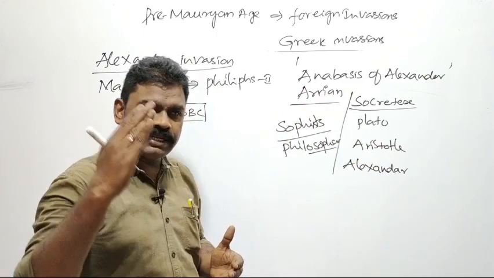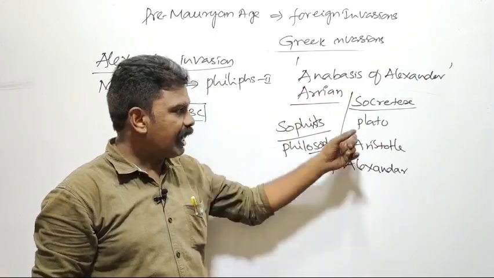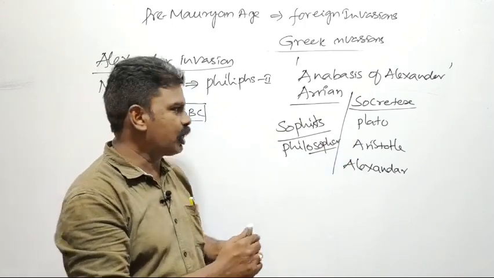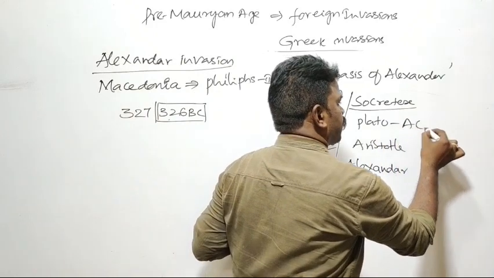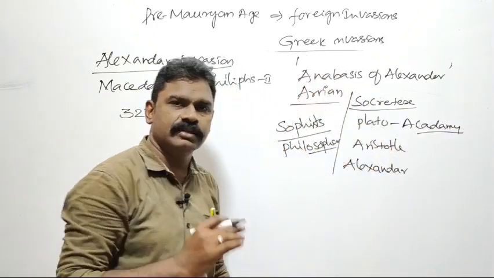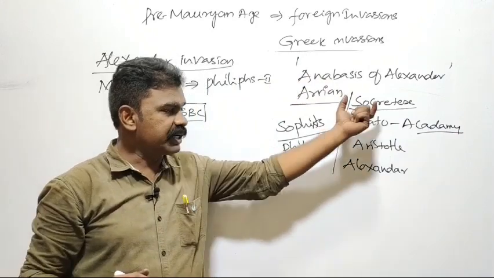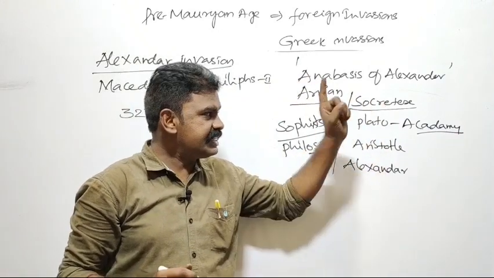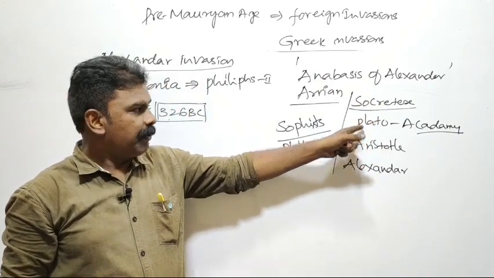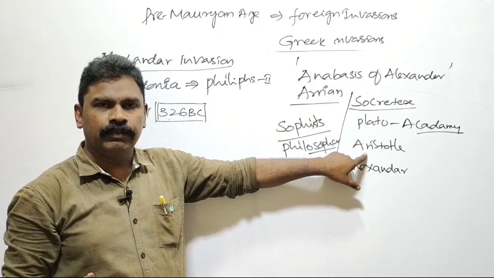To propagate Socrates' ideas, Plato started an academy and also wrote a book named Academy. This Academy book speaks about Socrates' principles. The teachings of Socrates were popularized by Plato. And Plato's disciple was Aristotle.